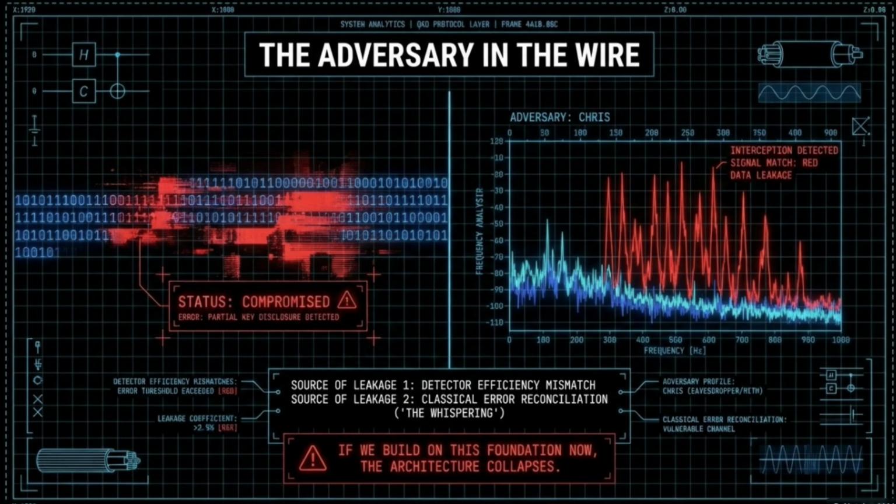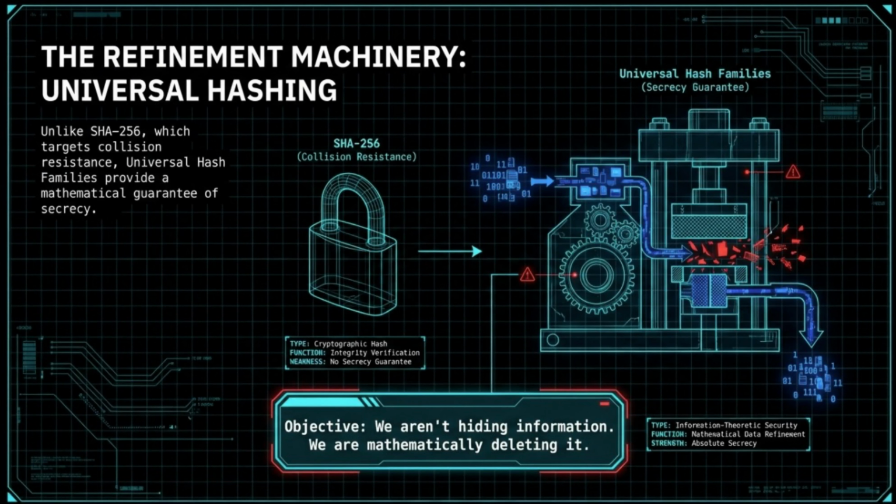Let's look at the hashing protocols that perform this final purification. We have identified the leakage. Now we deploy the refinement machinery. In classical architecture, practitioners often rely on standard cryptographic hashes like SHA-256. However, as quantum architects, we recognize its structural limitations. SHA-256 targets collision resistance. It is an integrity tool, not a secrecy tool. For the level of certainty we require, it offers no secrecy guarantee against a quantum-capable adversary.